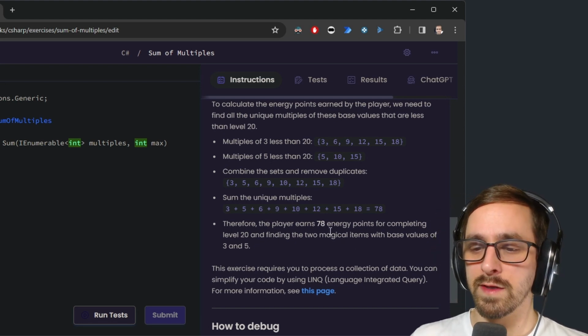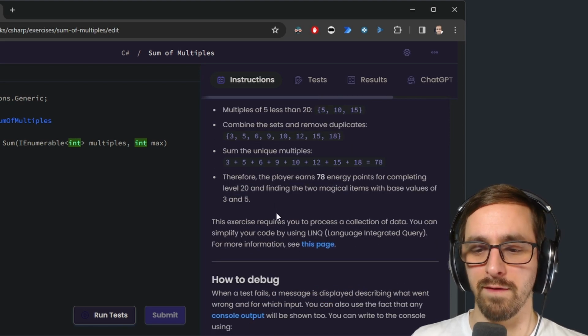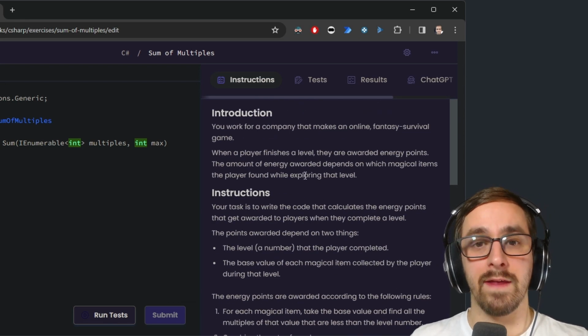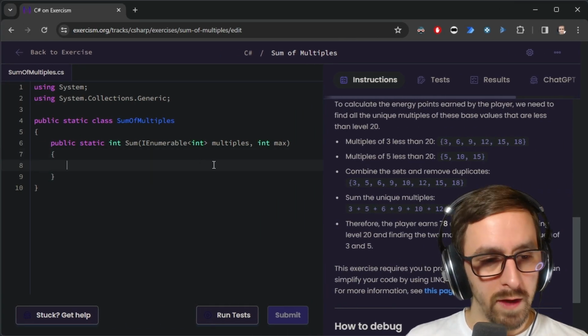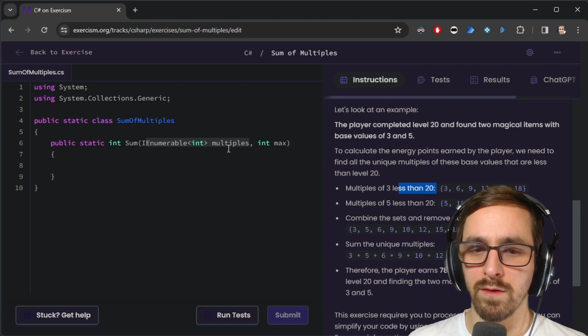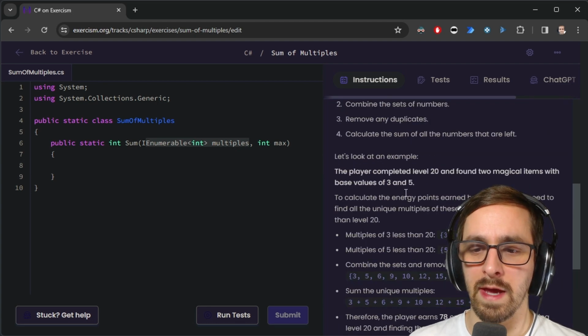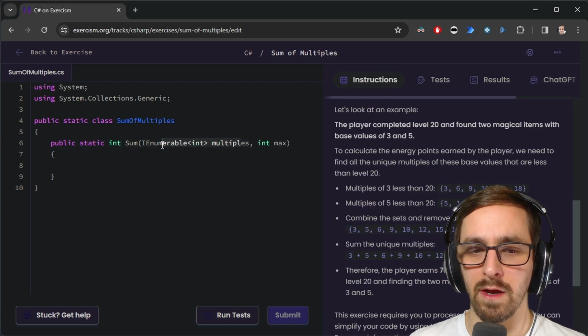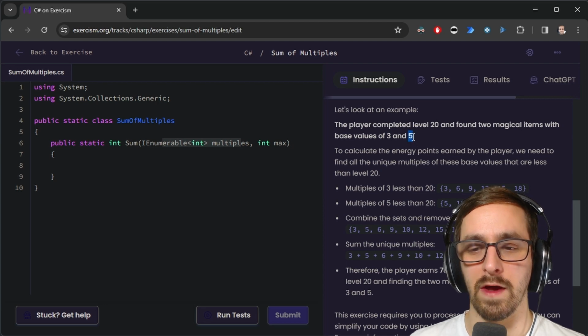Therefore, the player earns 78 energy points for completing level 20 and finding two magical items with base values of 3 and 5. Okay, and then it mentions that you've got to use LINQ. I think we read all the instructions. I think we know what to do. So I'm going to try to write my own logic for this first. I'm a little confused. Is it telling me that what it's passing in here are the values, like it's calculated it for me? Like it got a magical item with a base value of 3 and another one with a base value of 5.